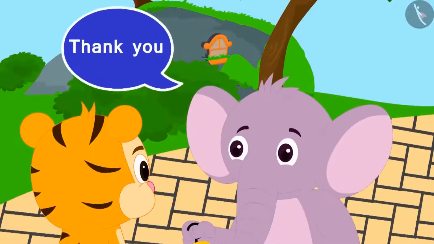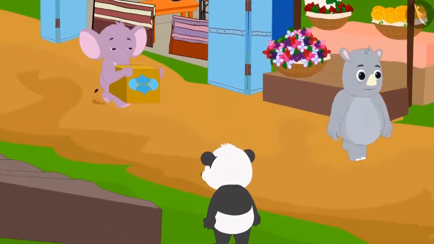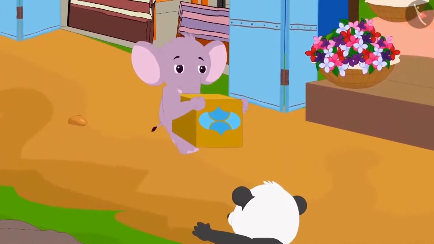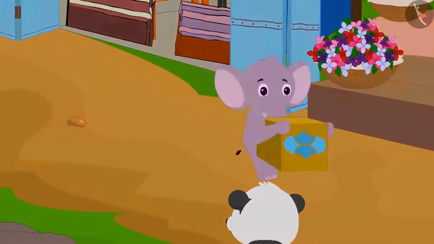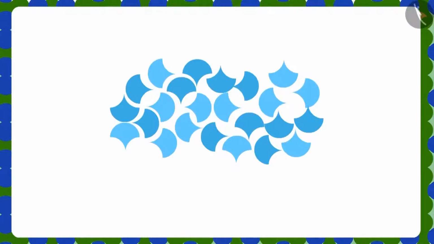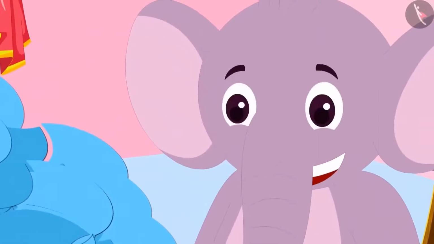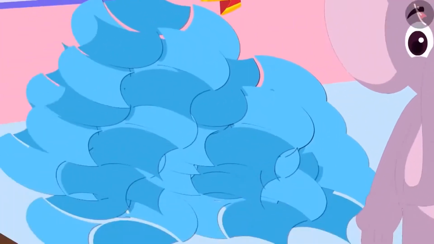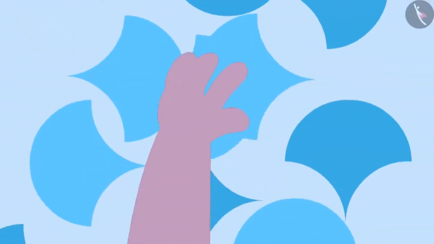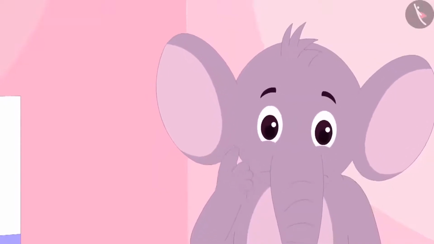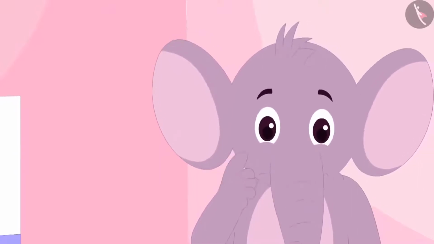He thanked Sher Khan and bought some curvy-shaped tiles to make a beautiful pattern on the floor of his house. Appu reached home and with great excitement started making patterns with tiles bought from the market. He tried hard using Sher Khan's method, but he was unable to create the pattern.